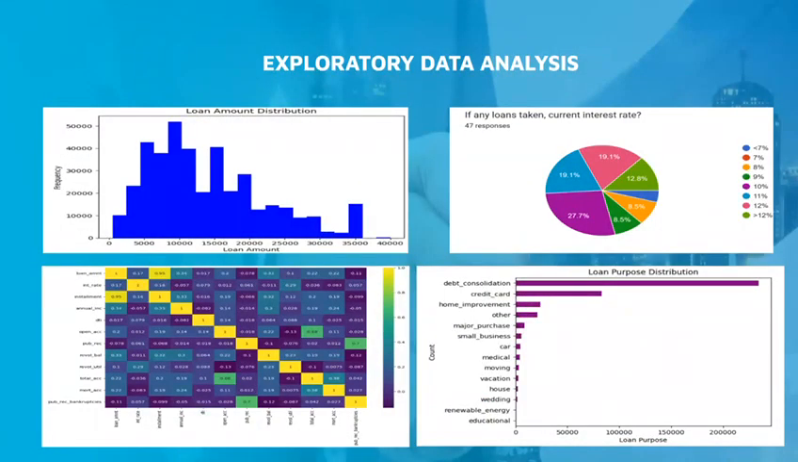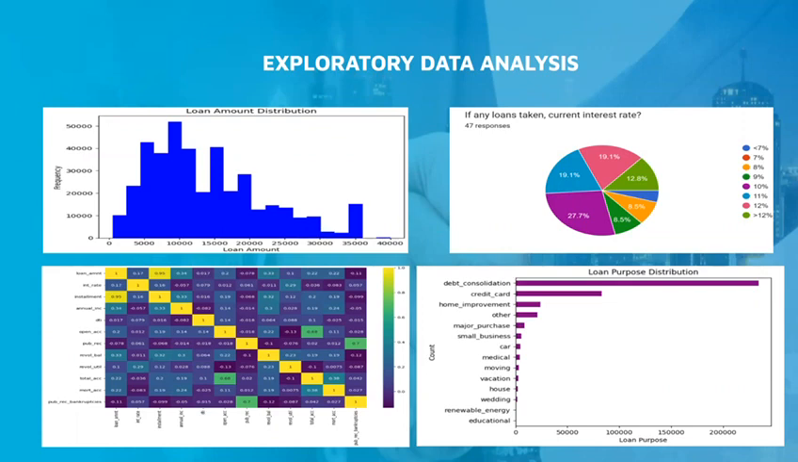As seen on the screen, exploratory data analysis was performed on both the loan dataset and the Google survey. On the top left corner, we can see the histogram. From the histogram, we can see that the majority of loans are between $0 and $20,000, with the highest frequency occurring around $10,000. In the bottom right corner, from the horizontal bar chart, we can conclude that debt consolidation is one of the most common loan purposes, followed by credit card and home improvement.